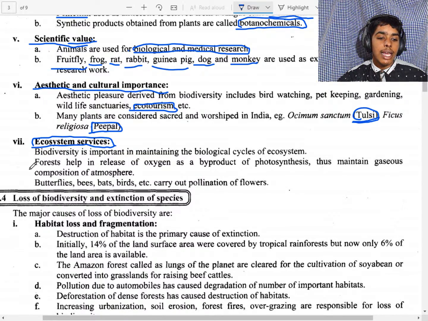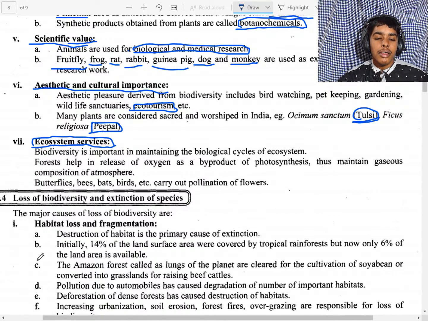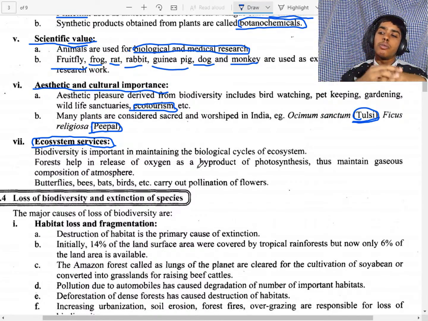Now ecosystem services. They help in maintaining the biological cycles of the ecosystem. That means if we have floods, how can we regulate them? This is through biodiversity. If we have more species, we can have better regulation of the biological cycles of the ecosystem.